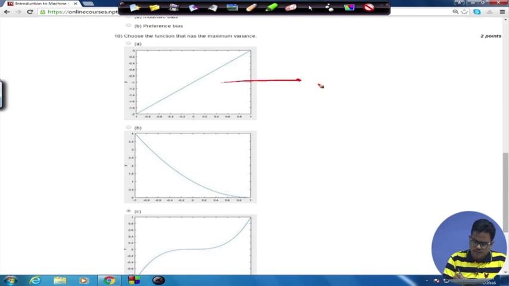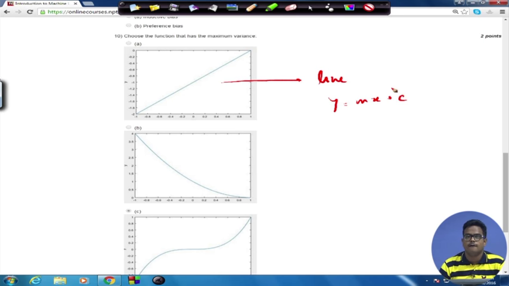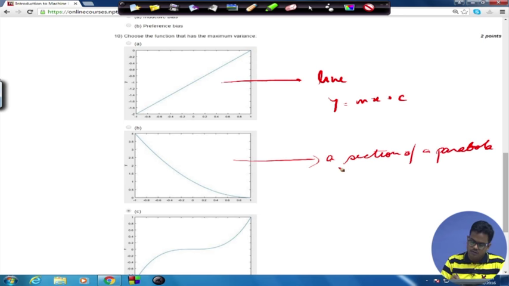So this is a line, of the sort y equal to mx plus c, right? So just 2 parameters, it has the maximum bias and minimum variance. This, if you can anticipate, is a section of a parabola, or rather I would write a quadratic curve.